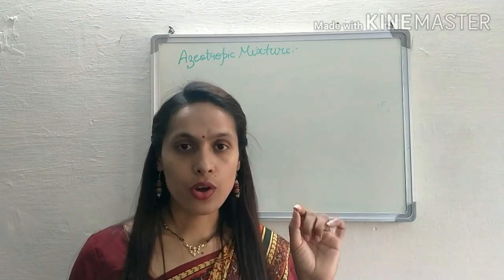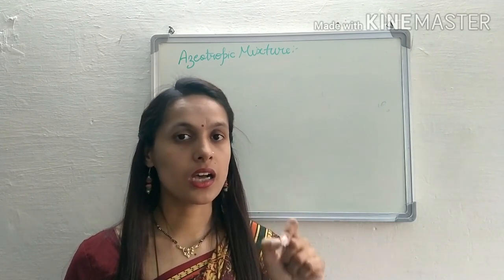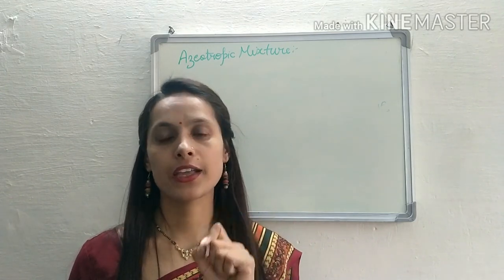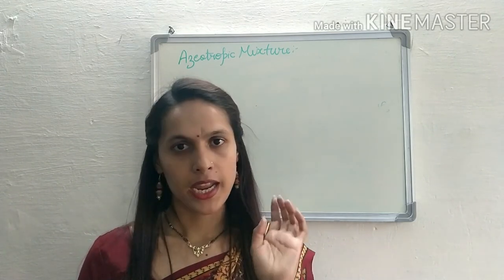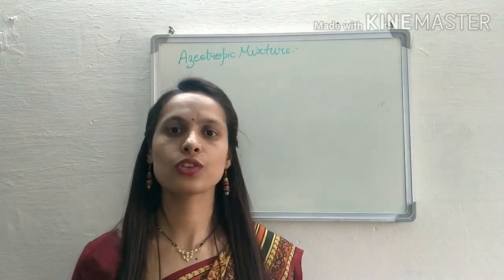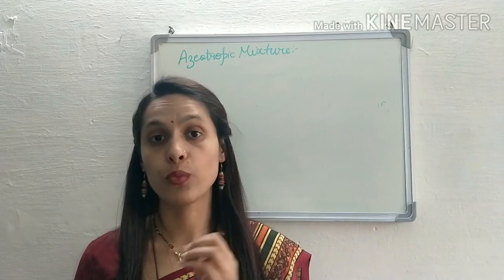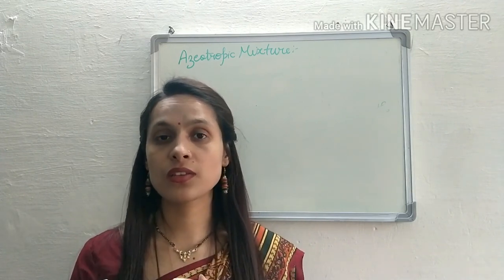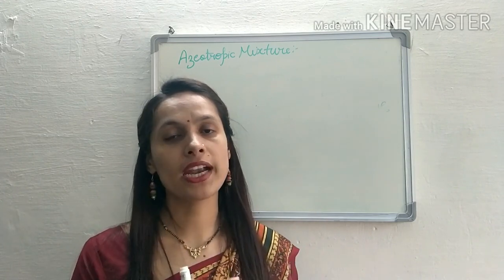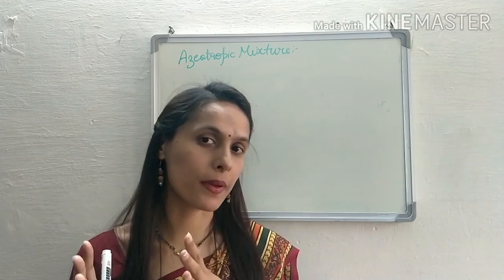Clear? A non-ideal solution under a specific composition behaves like an azeotropic mixture. It means an ideal solution is never azeotropic, a non-ideal solution is azeotropic, but only when there is a specific composition of the solute and the solvent does the non-ideal solution behave as an azeotropic mixture.